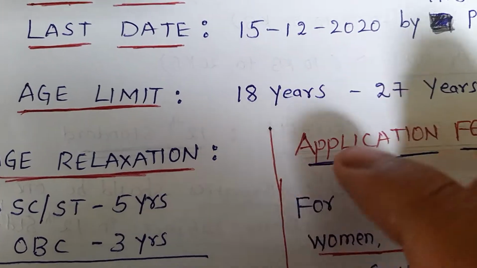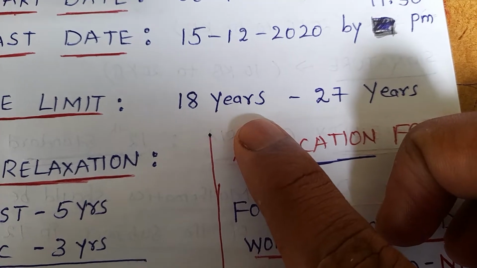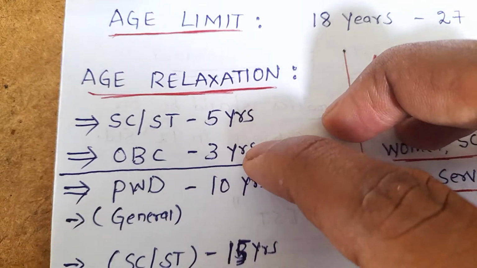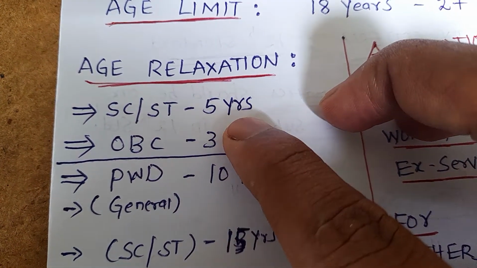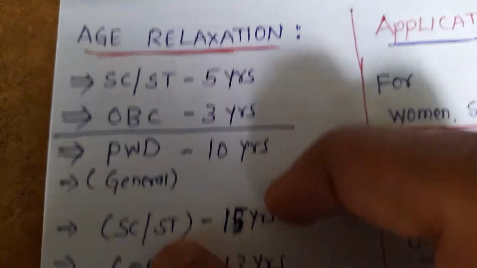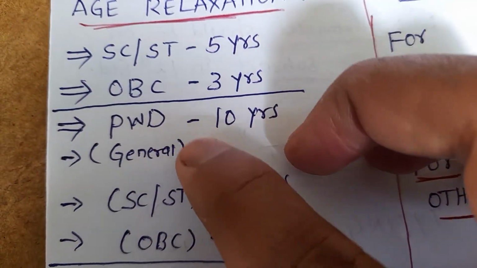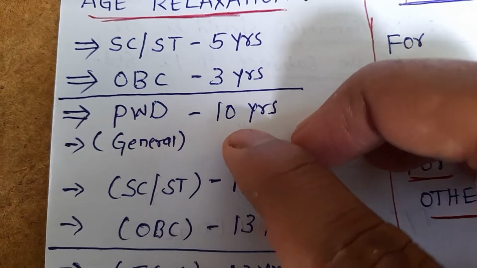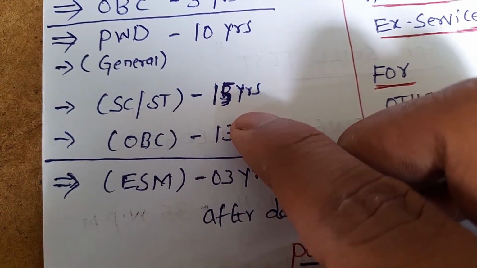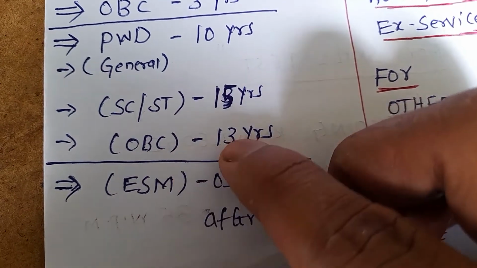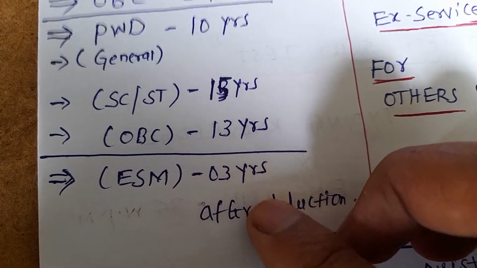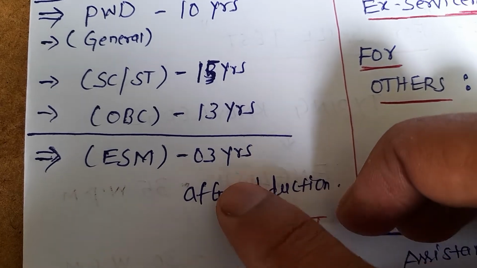Okay, coming back to the age limit: minimum 18 years and maximum 27 years. There is a relaxation for SC/ST candidates 5 years, for OBC candidates 3 years, and for persons with disability, if it is general, then it is a 10 years relaxation. For SC/ST, 15 years relaxation. For OBC, 13 years relaxation. Then ex-serviceman, 3 years relaxation after deduction from the duties.